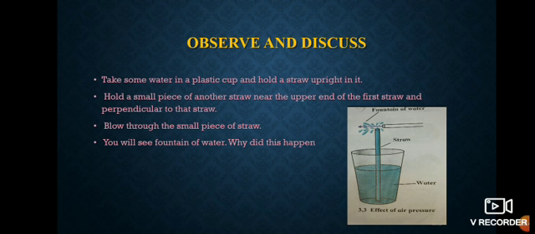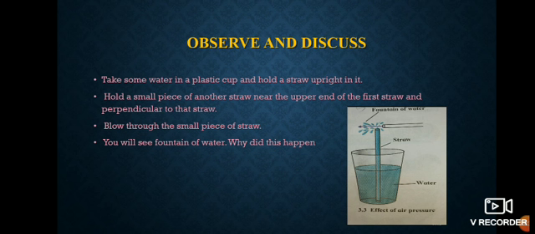Now observe and discuss. Take some water in a plastic cup and hold a straw upright in it, as shown in the picture. Hold a small piece of another straw near the upper end of the first straw, perpendicular to it. You have to adjust that straw so it is perpendicular to the first straw. And what should you do?